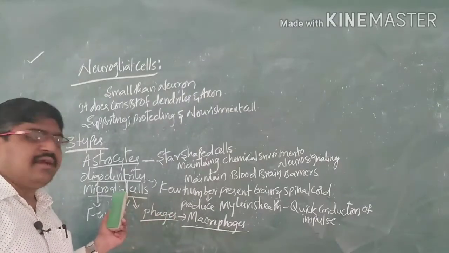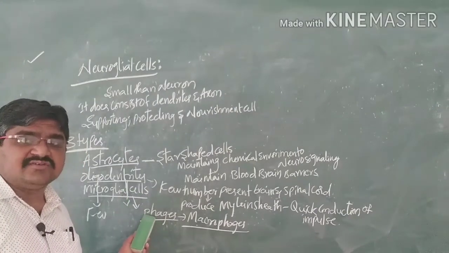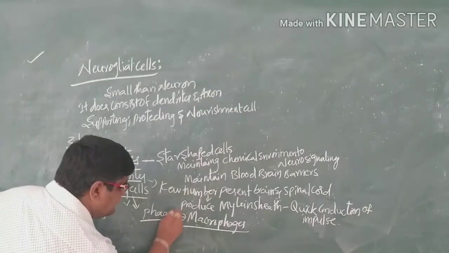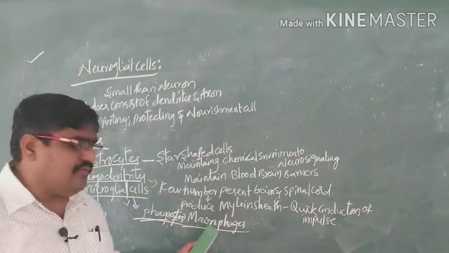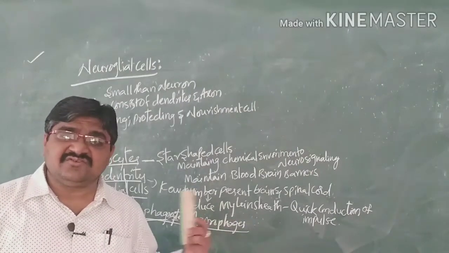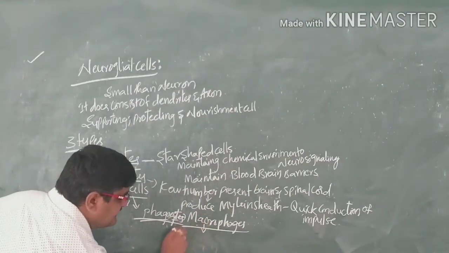They are called microglial cells, or phagocytes. Phagocytes, or macrophages, fight against harmful germs that enter our body by the process of phagocytosis.